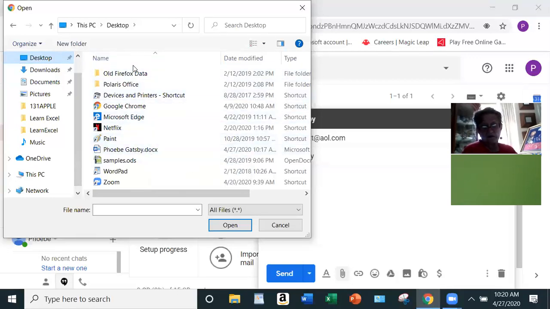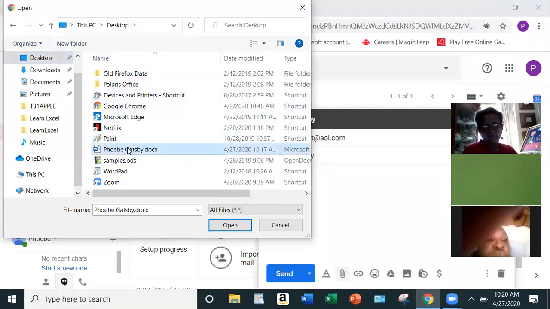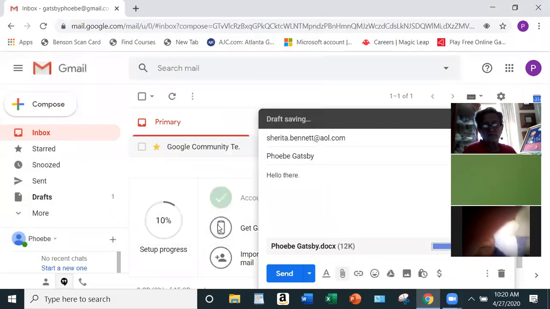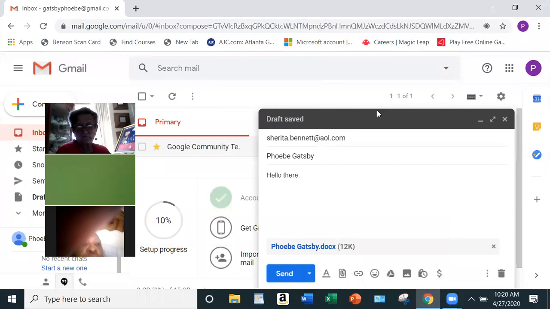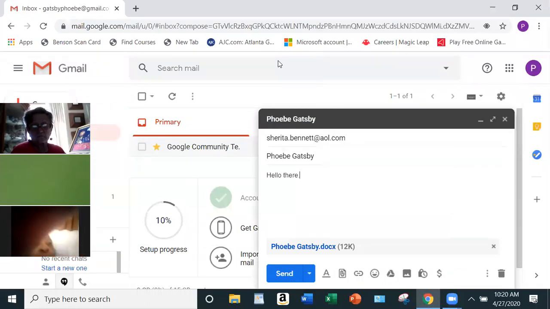As you can see, our document is right here. So you're going to click that one time. It's highlighted, okay? The file name is highlighted. You are going to go to open. All right. Did you see that, everyone? Now, our file is attached right here.